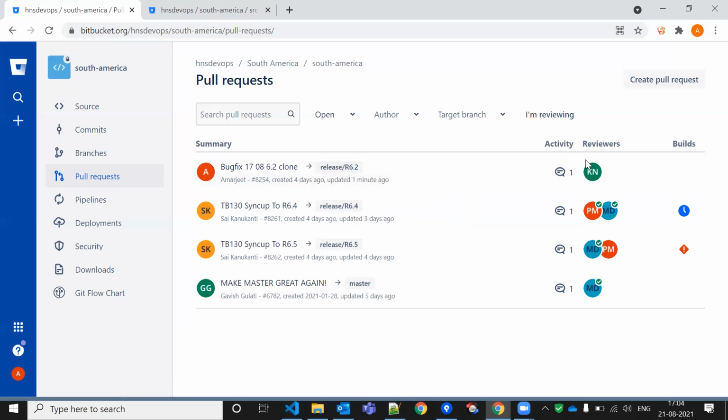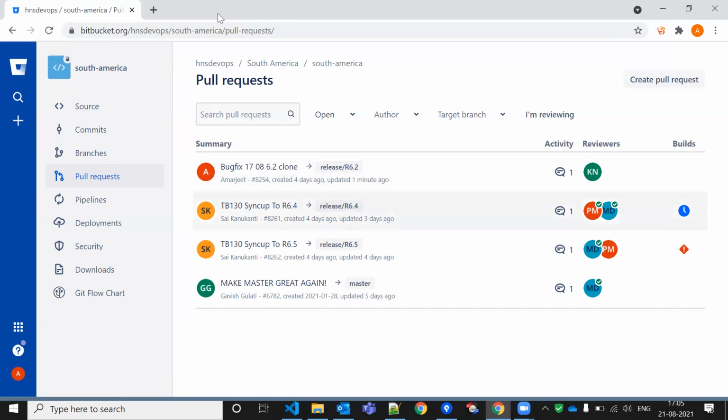Suppose this is Kriti. If she looks into this and everything seems fine, then she will approve, otherwise she will reject this pull request. So this two-tick means they already approved this one 3 days ago. Okay, so this is about the pull request and everything. GitHub works the same way.